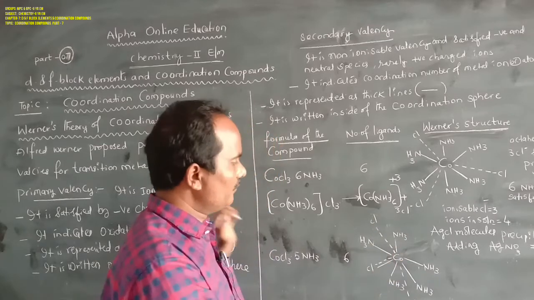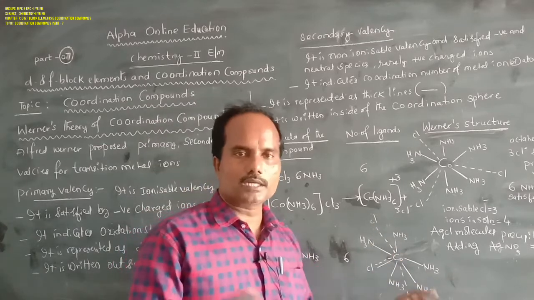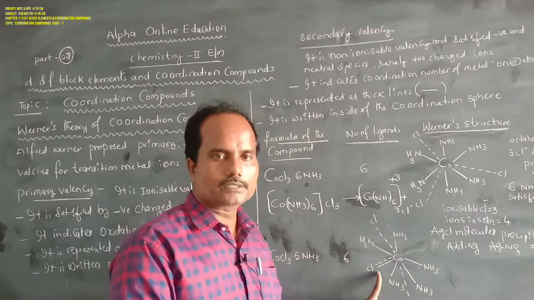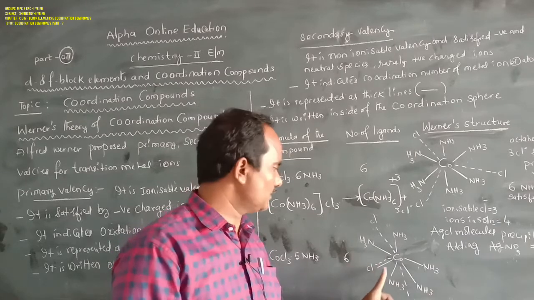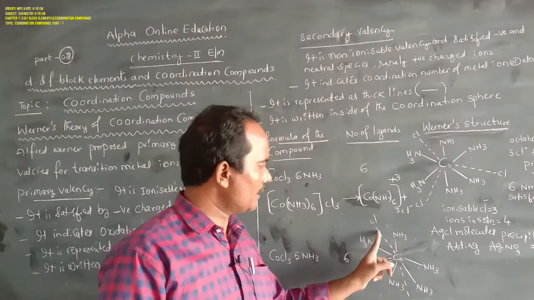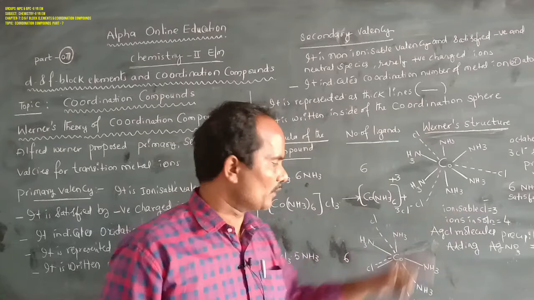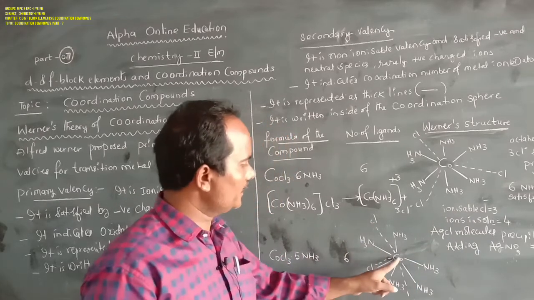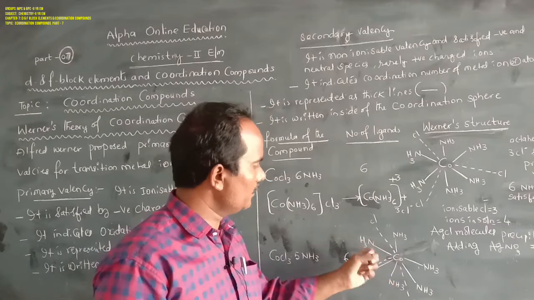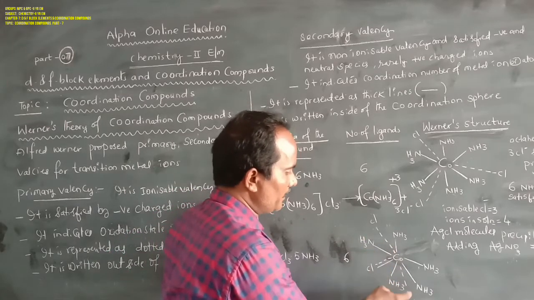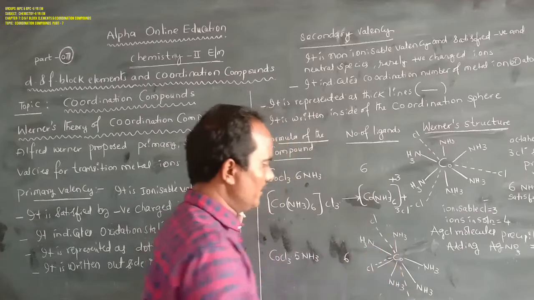When it is dissolved in water, one chloride is strongly connected with the cobalt. Just 2 chloride ions are in free state, because these 2 chloride ions are connected with cobalt by dotted lines. That is the primary valency, the ionizable valency.